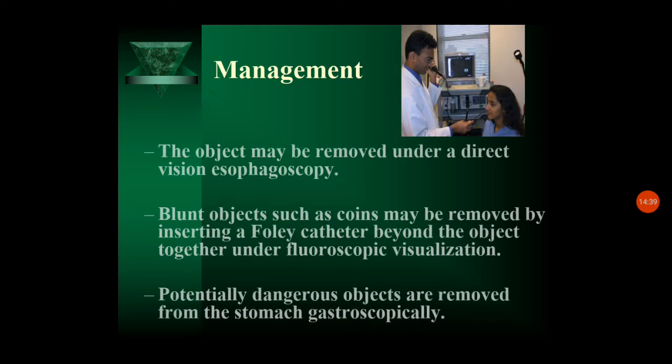Regarding the management, the object may be removed under direct vision esophagoscopy. Blunt objects such as coins may be removed by inserting a Foley's catheter beyond the object under fluoroscopic visualization. Potentially dangerous objects are removed from the stomach gastroscopically.